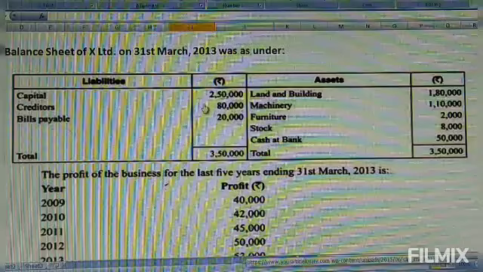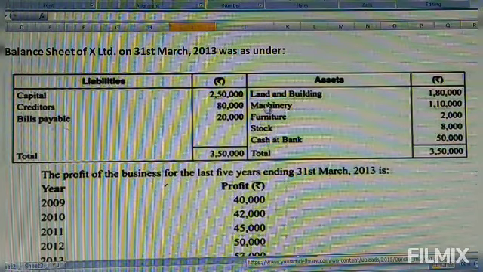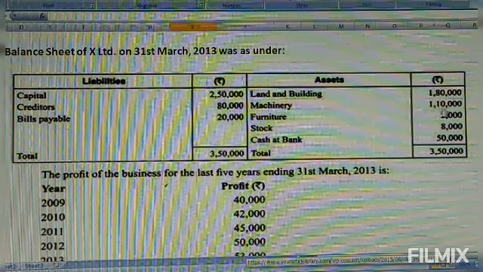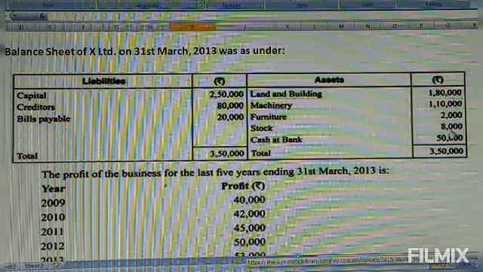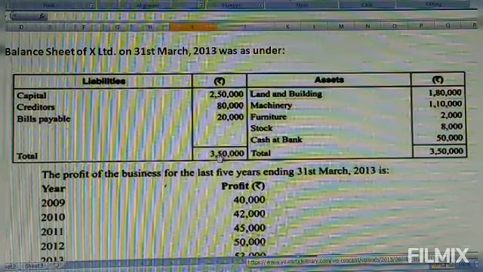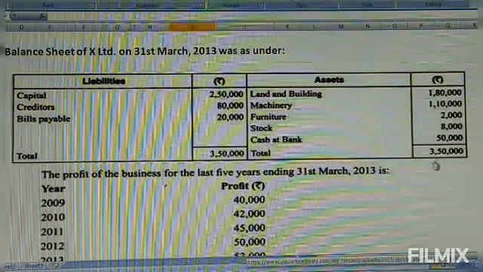These are the three items on the liability side. On the asset side: land and building 1,80,000, machinery 1,10,000, furniture 2,000, stock 8,000, cash at bank 50,000. Both sides total 3,50,000.